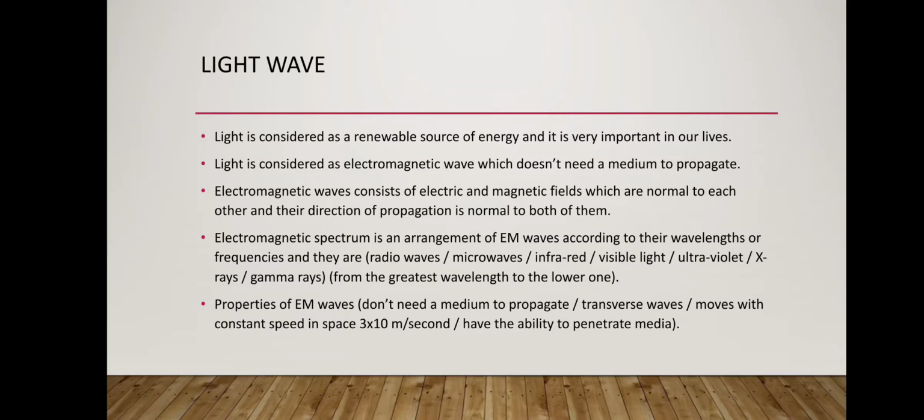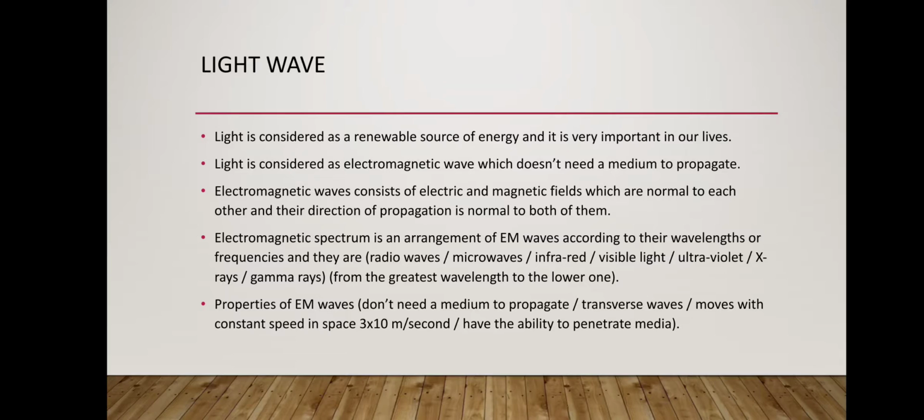We have two types of light: light that we can see with our naked eye, and a type of light that we cannot see with our naked eye. All of the electromagnetic waves form a group called the electromagnetic spectrum.